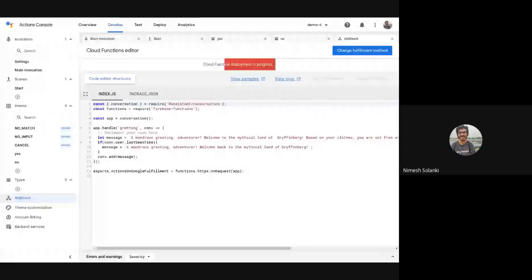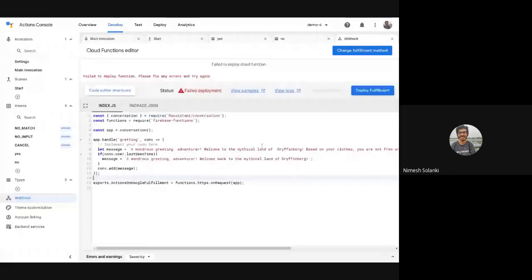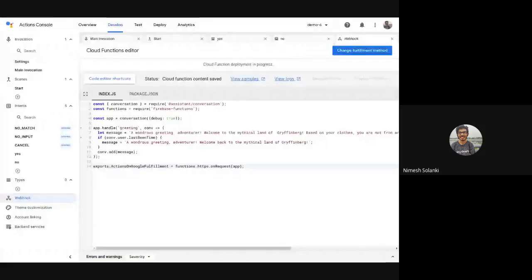Oh, there's some error. I did not expect this. I updated the code, I grabbed the same code from. Oh, this time it saved successfully. Let me deploy, and let me also paste the same code in the chat, sorry, Slack. Let's wait until this finishes.